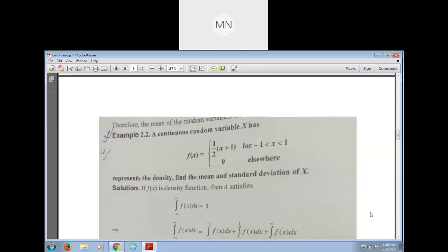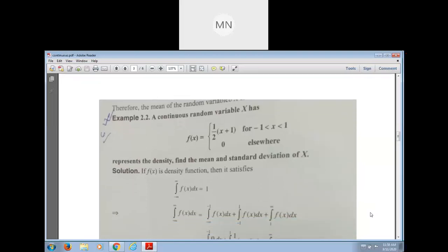We always know that if f of x is a probability density function, then the integration of minus infinity to infinity f of x dx is always 1. Suppose f of x is a probability mass function, then the summation of f of x is always 1. Here f of x is a density function, so the integration from minus infinity to infinity of f of x dx is 1.